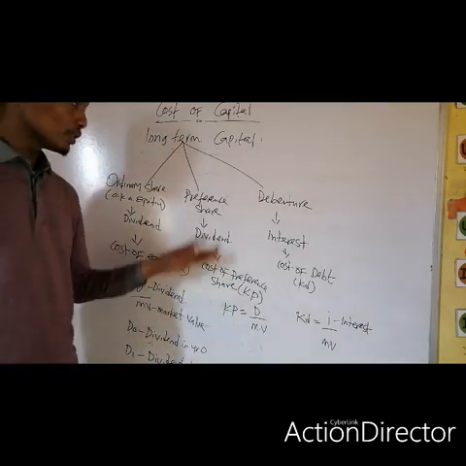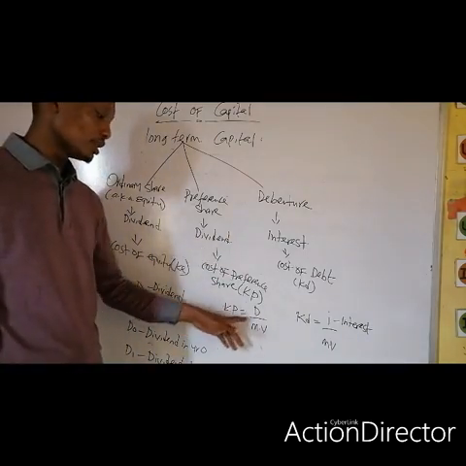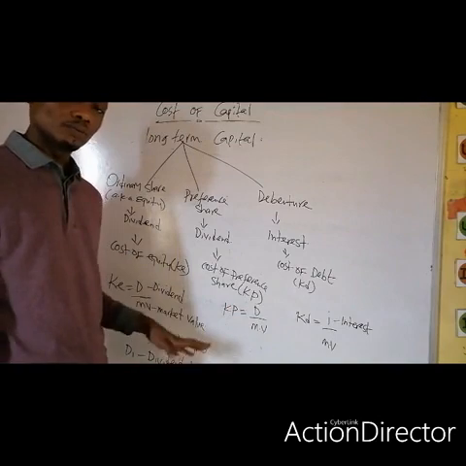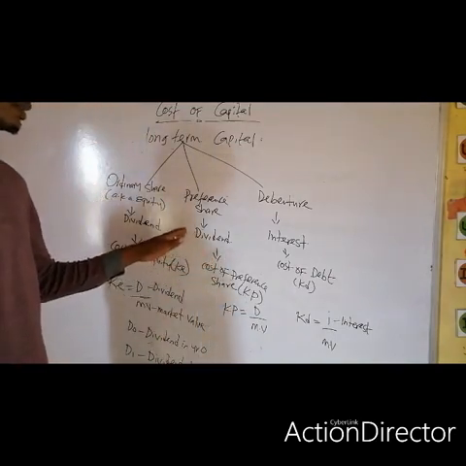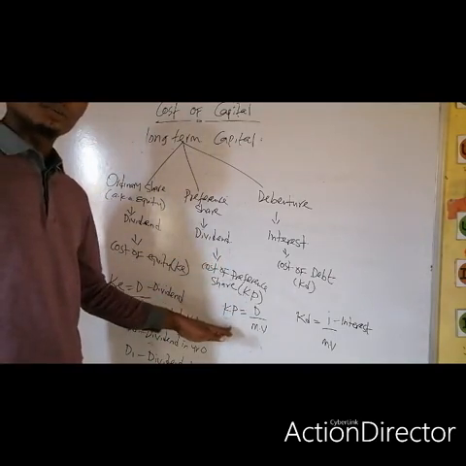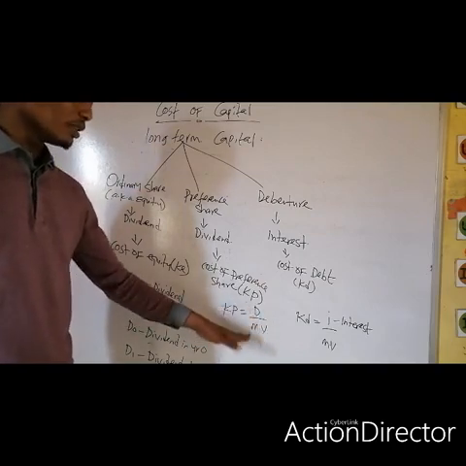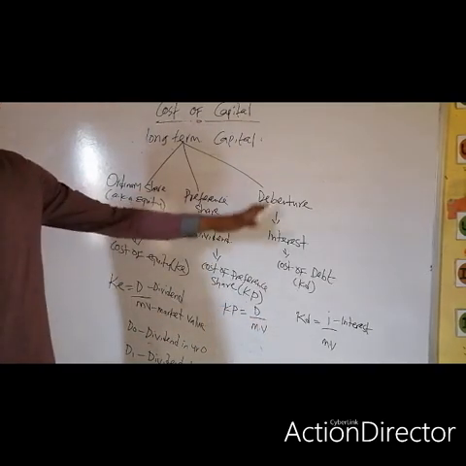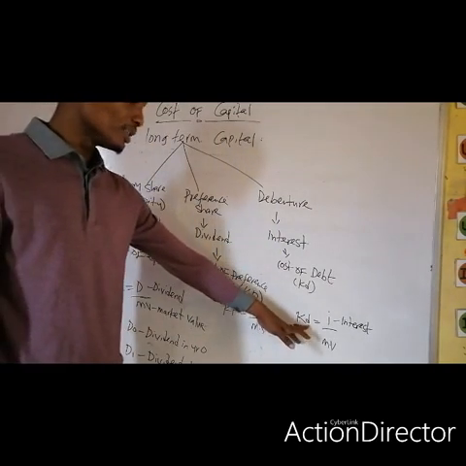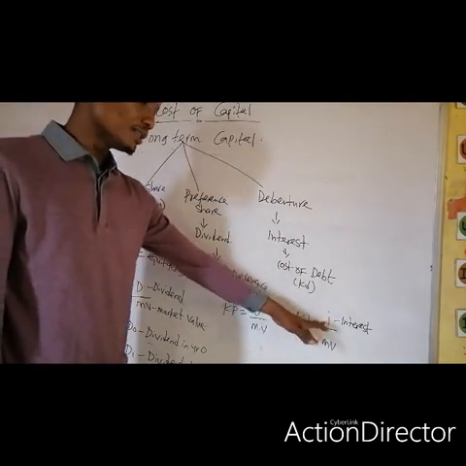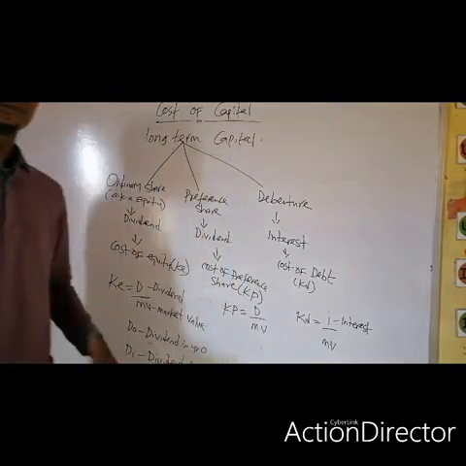Also, for KP, the cost of preference share, KP is dividend over market value. These guys also receive dividend, so in calculating the cost of preference share, we use D over MV, which is dividend over market value. For debenture holders too, the cost of debenture is equal to interest over market value.